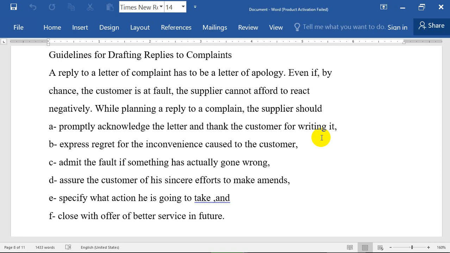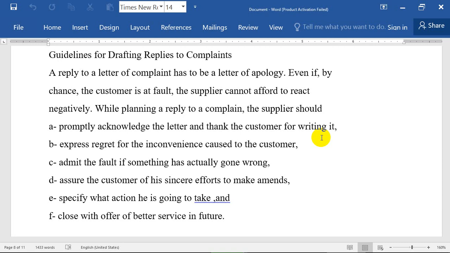Number D, assure the customer of your sincere effort to make amends. For example, you have to assure them, to say, I'm sure that we will return the loss, or we are going to fix the invoice. So you have to make what? To be sincere, to be loyal, to give him the truth, or to tell him the truth that you are ready to solve this problem.